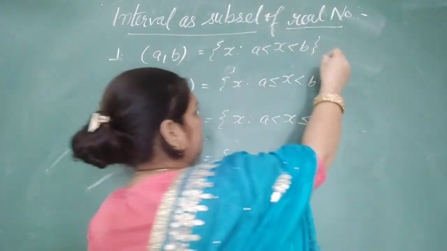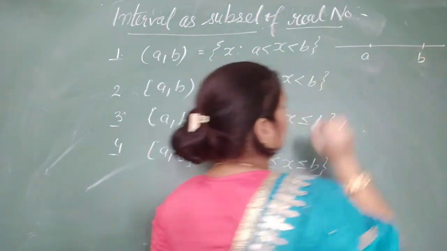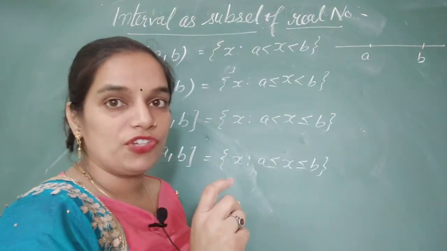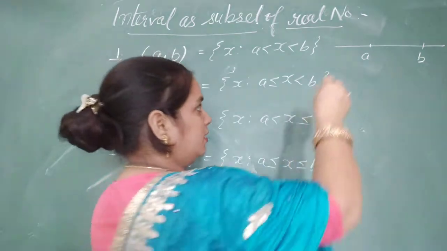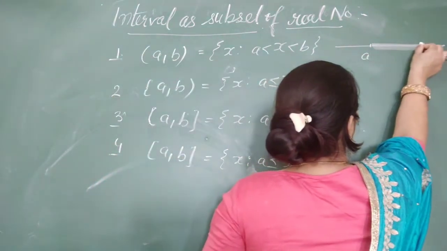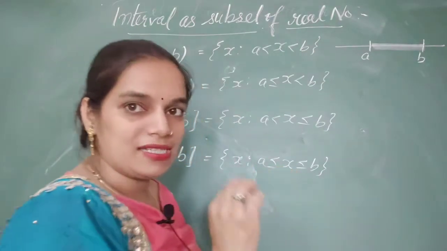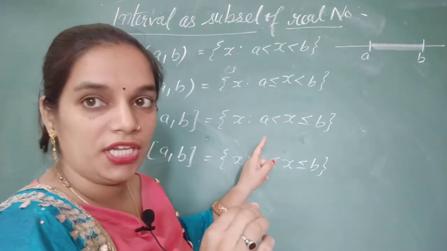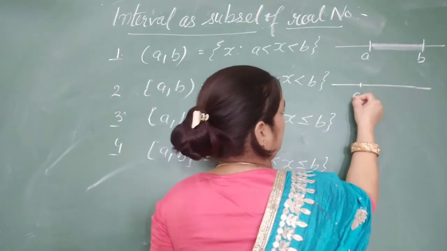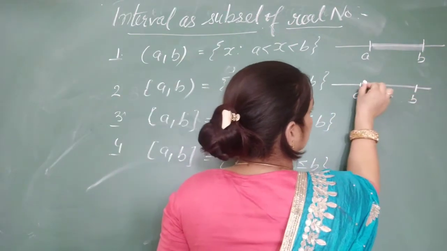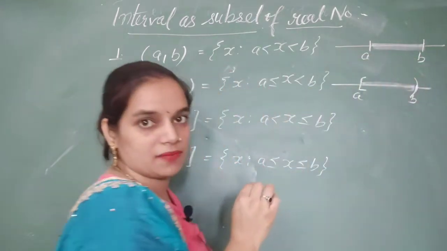If on the number line this is the value A, this is the value B, we will not take A and B, but we will take the values between them. In the second, we will include A, but we will not include B. So we can show it like this.